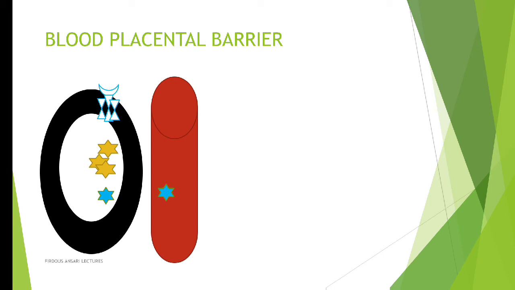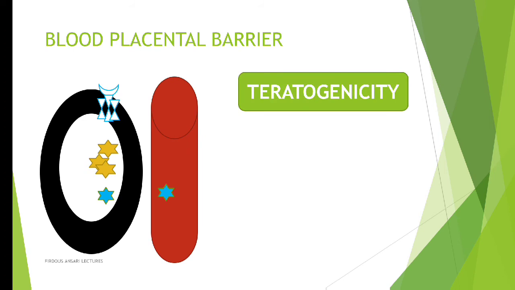It might be a physical abnormality, a mental abnormality, or any kind of metabolic abnormality. So whenever a drug consumed by a pregnant lady affects the fetus, so that the baby is born with some kind of abnormality, such a drug is known as a teratogenic drug, and this phenomenon is known as teratogenicity.